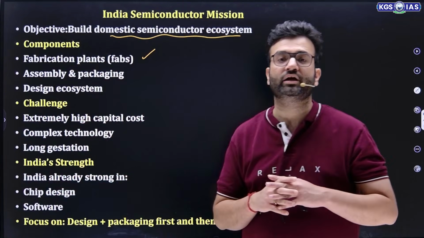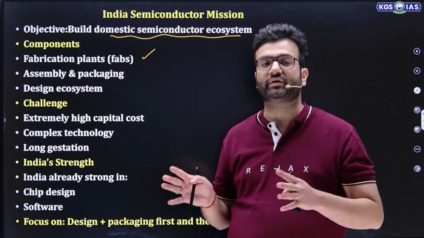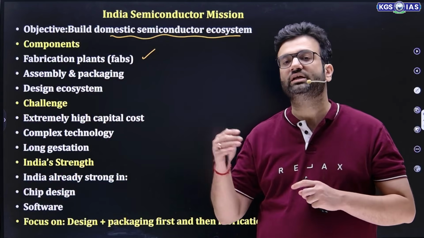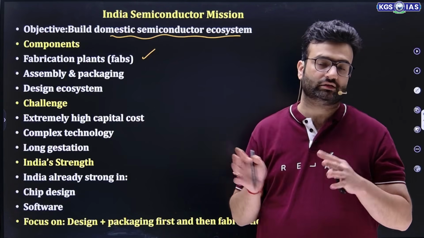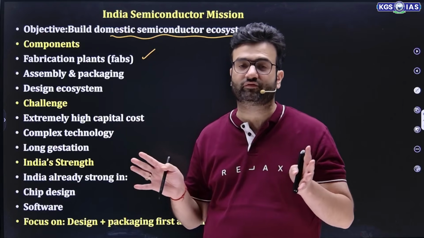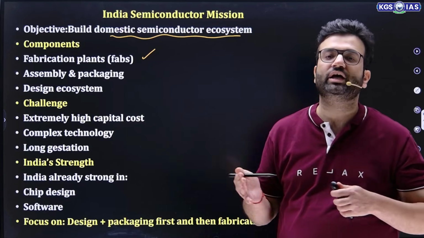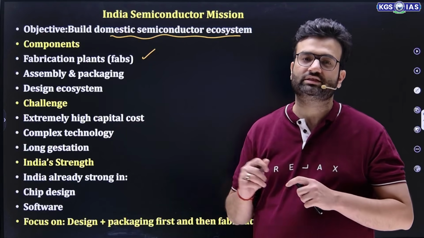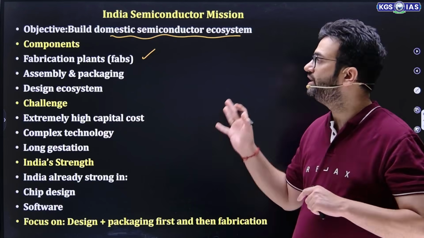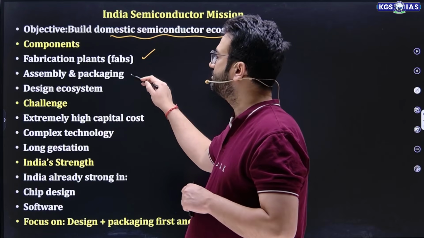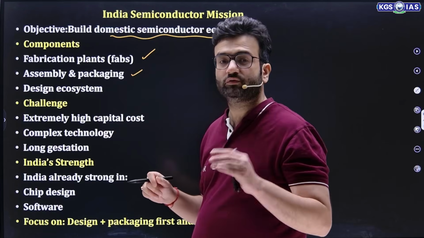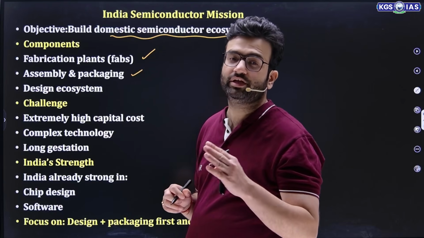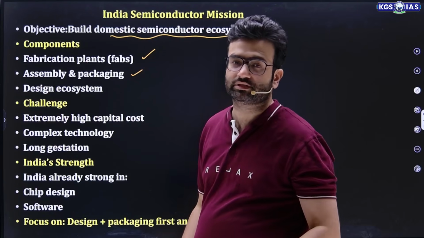They also require a lot of gases, a lot of chemicals, and right now India doesn't have those. It requires gallons of clean fresh water, so we don't have that much of gases to make these semiconductors. That's why we are right now focusing a lot on assembly and packaging, but now we also want to create fabrication plants, and these fabrication plants are quite expensive.